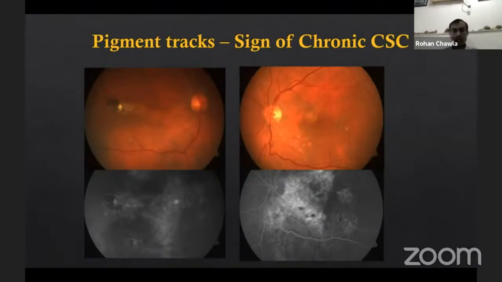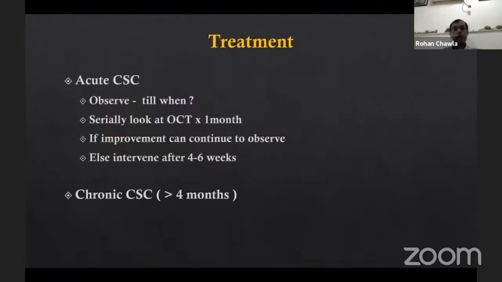I'm just going to come to how you manage once you have made a diagnosis of CSC. If it is acute CSC, mostly we advise observation, but till when is a bit of a question mark. Most people would not like to suffer from visual disability for months. So probably a month is what we are looking at, not more than that. So we can keep looking at the OCT.